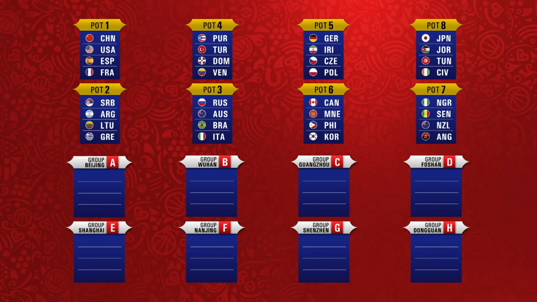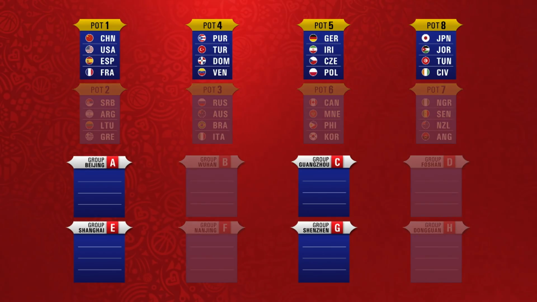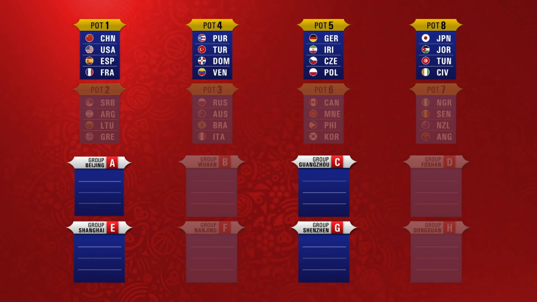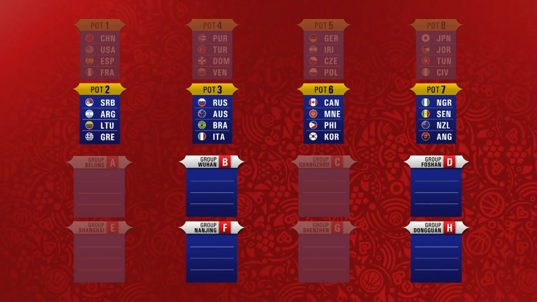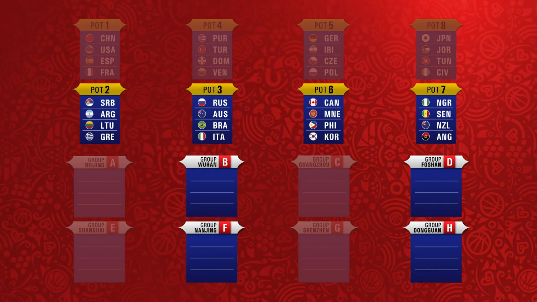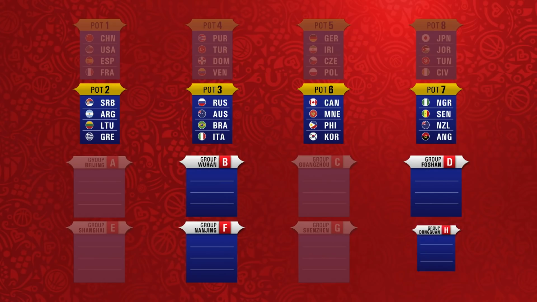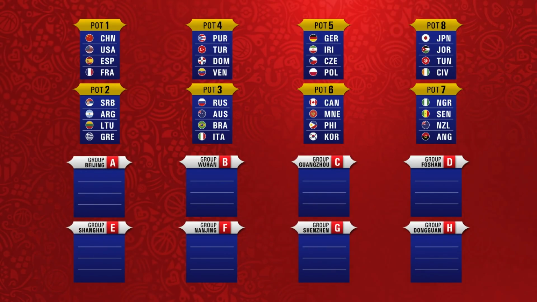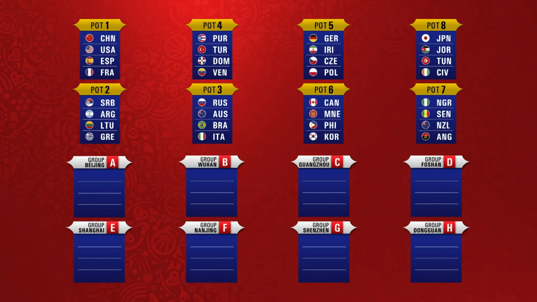In order to balance the quality of the groups, not only in the first but also in the second round, Pots 1, 4, 5 and 8 will feed Groups A, C, E and G. Pots 2, 3, 6 and 7 will feed Groups B, D, F and H. Group A will cross with Group B, C with D, E with F and finally Group G with Group H.